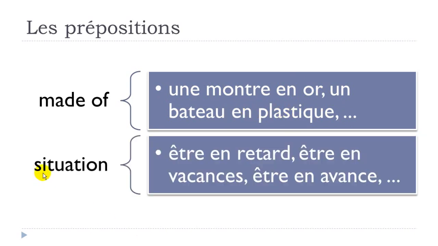Another use is to express the situation you are in. So, for instance, to be late, être en retard. Être en retard. And then the other option here, être en avance. So, if you're coming earlier, then être en avance. Être en vacances, to be on holiday. So in all these situations, like en retard, en vacances, en avance, we will use this preposition en, okay?